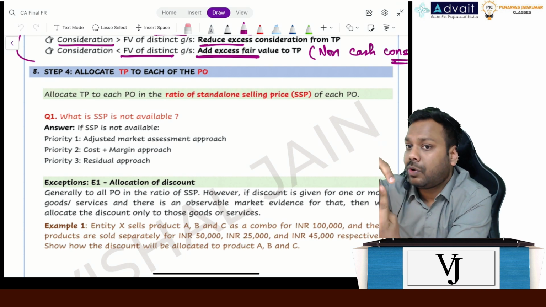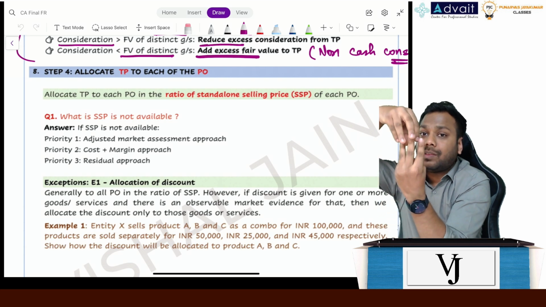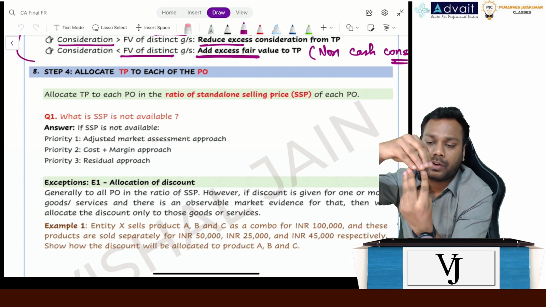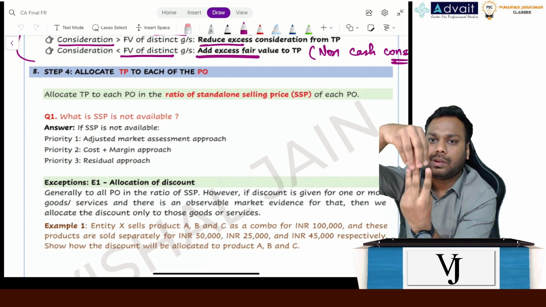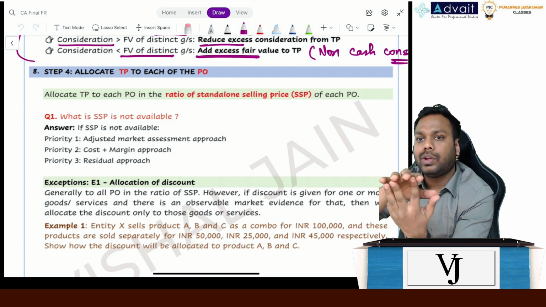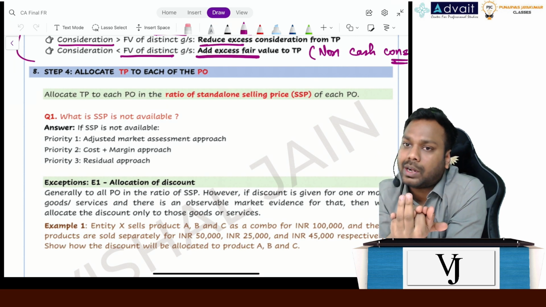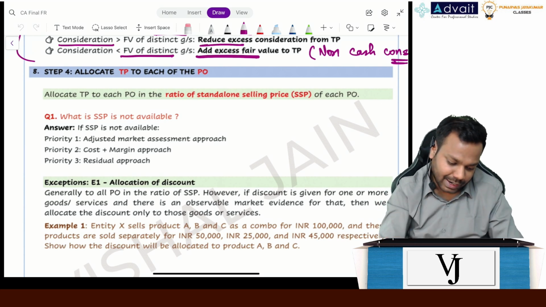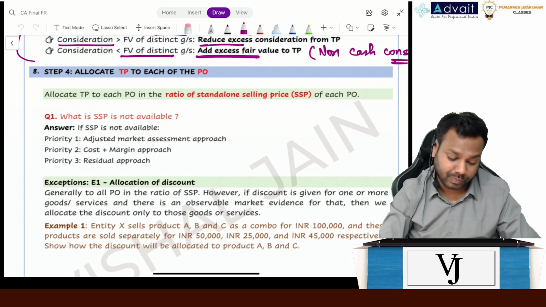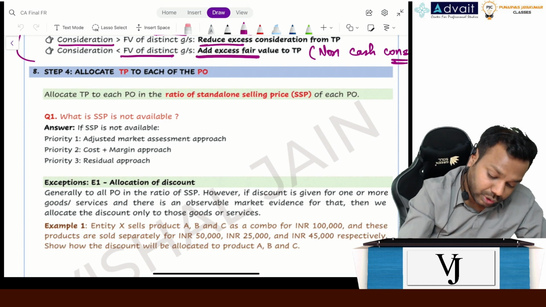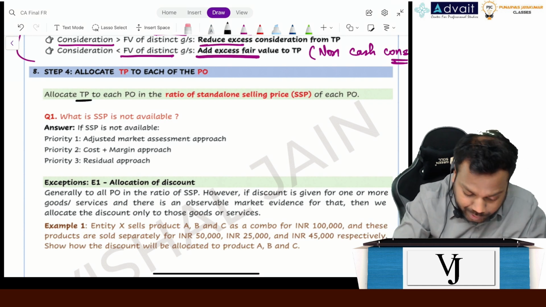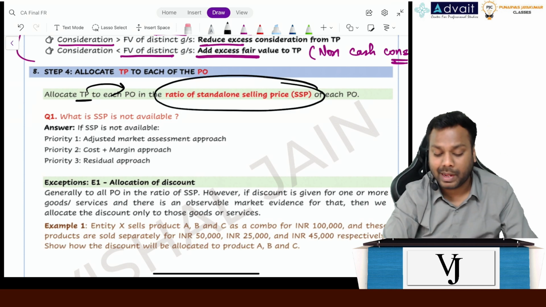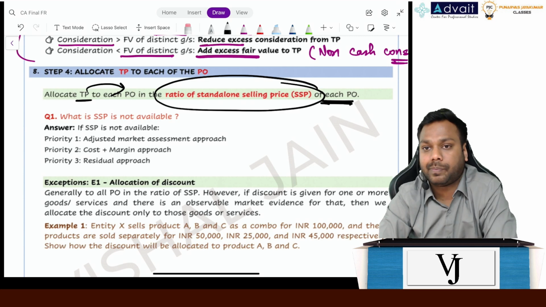Now in step number 4, we are breaking the transaction price to each of the performance obligations, so that we make each a separate performance obligation. As and when this performance obligation gets satisfied, I will continue to recognize revenue for that. This is my intent behind step number 4, that is the allocation. The standard says allocate the transaction price to each performance obligation in the ratio of the standalone selling price of each performance obligation.